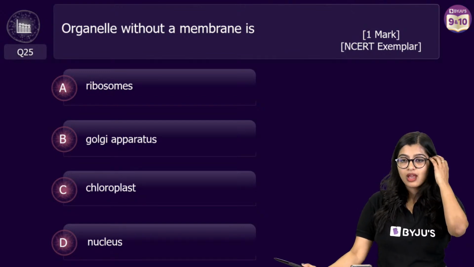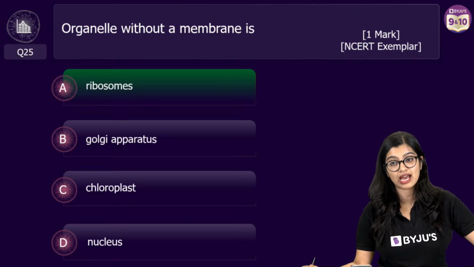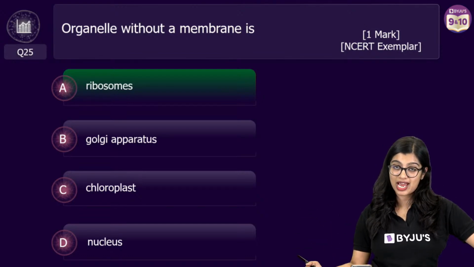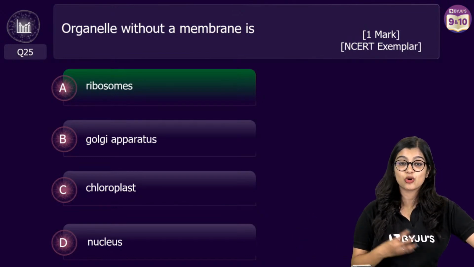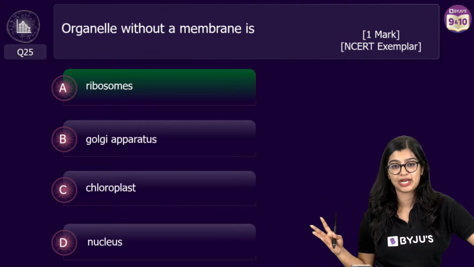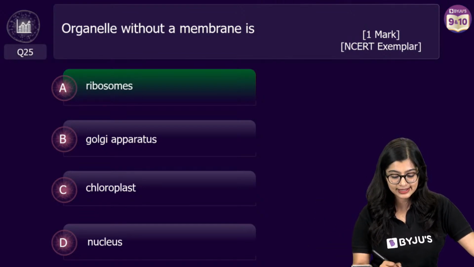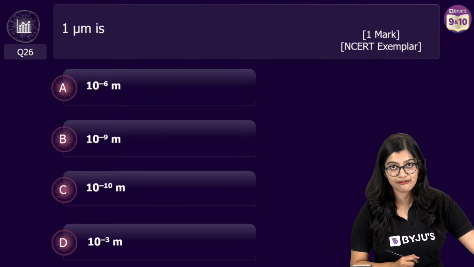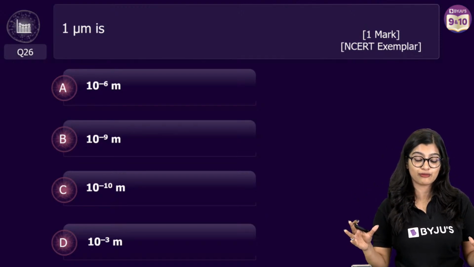Alright, okay. So many of you have got the answer correctly. The correct answer here is option A, ribosomes, because I just told you that in prokaryotic cells we don't find any membrane bound organelles, which means that ribosome here is an organelle without a membrane, right? It has a coating that is there, but we will not consider it as a membrane. Yes. So 25 out of 25 so far for all of you.